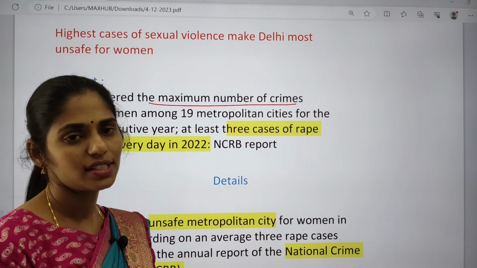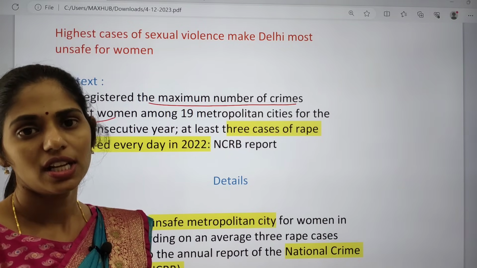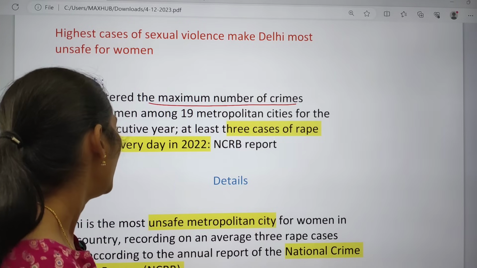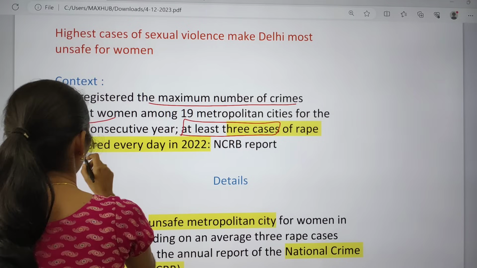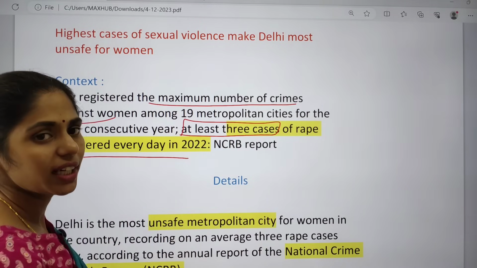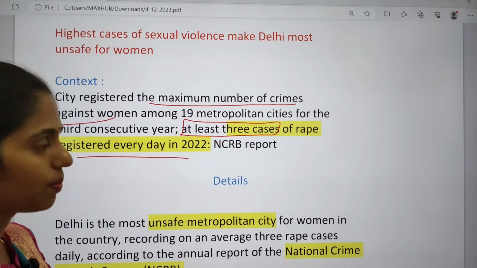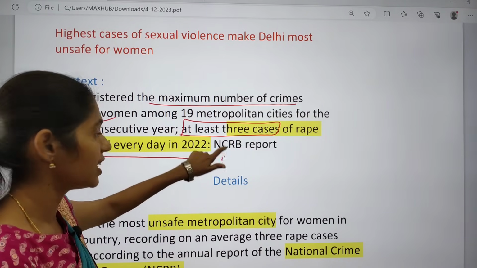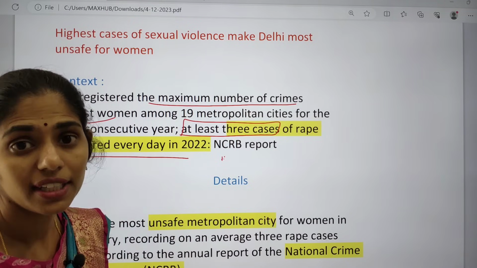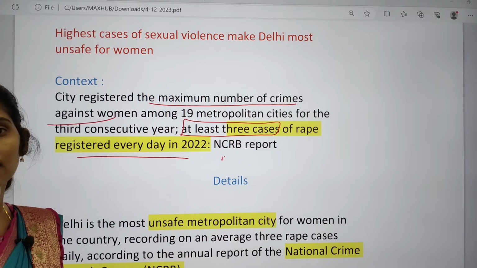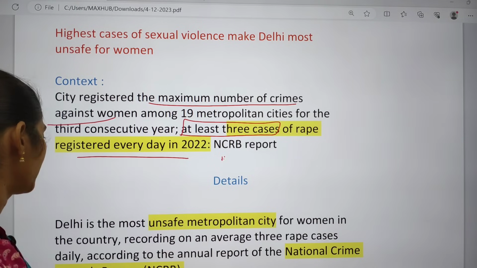Among these 19 metropolitan cities, Delhi reported number 1. And if you see the number of cases, at least 3 cases of rape were registered every day in 2022 according to this NCRB report. You can understand the extent of violence against women.